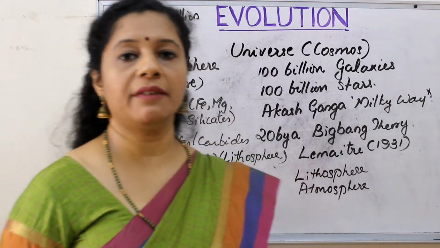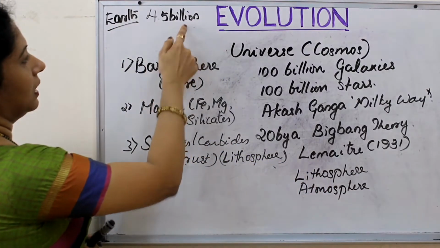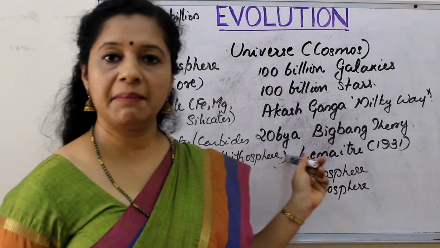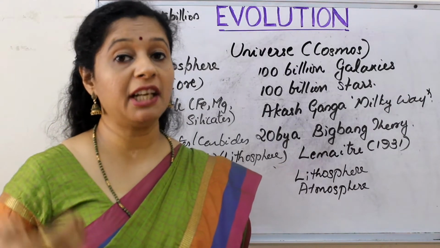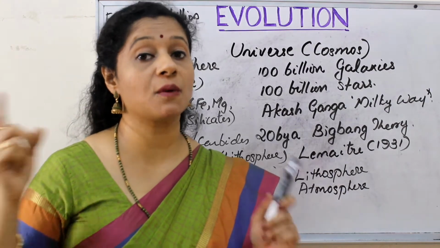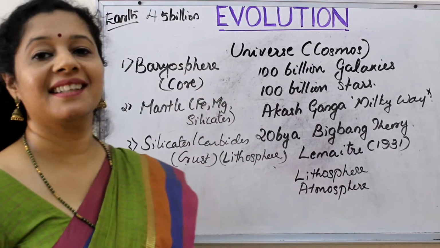Earth originated only 4.5 billion years ago. That means after that Big Bang, which happened 20 billion years ago, it took almost 15.5 billion years for the formation of our planet Earth.